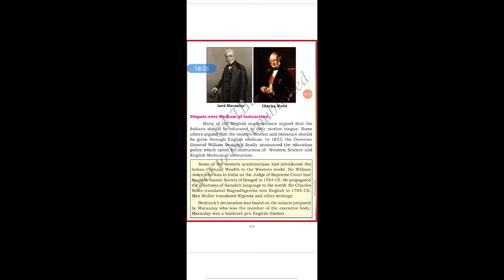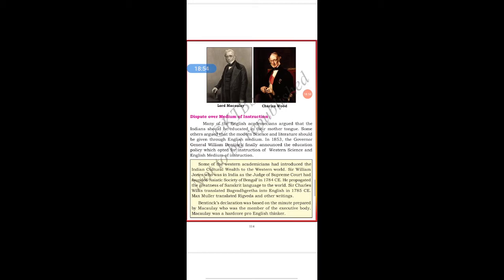So students, some of the Western academicians had introduced the Indian cultural wealth to the Western world. Sir William Jones, who was in India as the judge of the Supreme Court, had founded the Asiatic Society of Bengal in the year 1784 CE. He propagated the greatness of the Sanskrit language to the world. Sir Charles Wilkins translated the Bhagavad Gita into English in the year 1785 CE. Max Muller translated the Rig Veda and other writings.